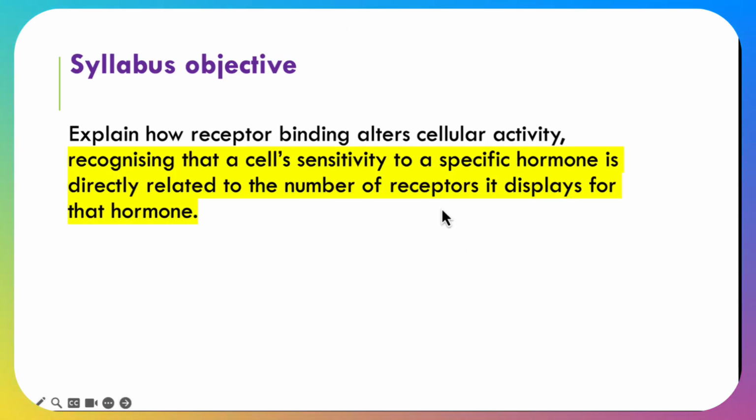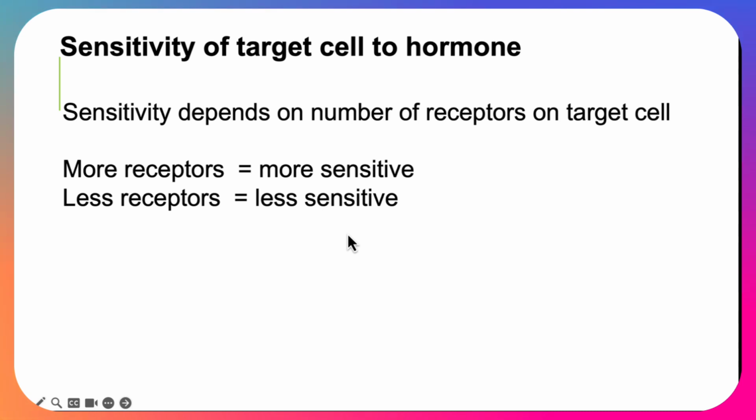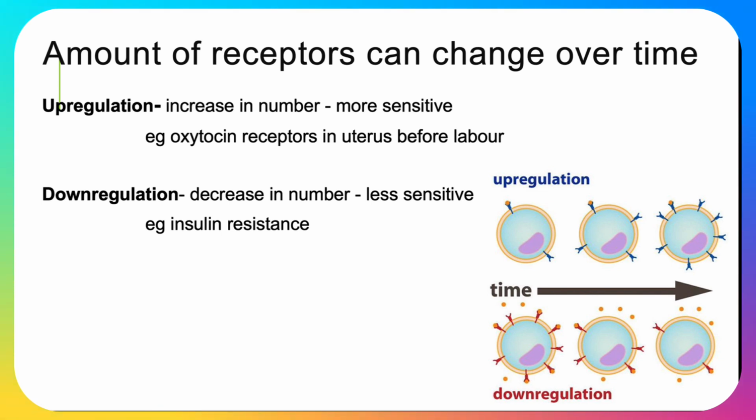The second part here we need to talk about is that cell sensitivity to a specific hormone is directly related to the number of receptors. It makes sense that if you have more receptors, it's more sensitive, and less receptors, less sensitive. Now, what's really cool here is that organisms are able to change the sensitivity by increasing or decreasing the number of receptors.